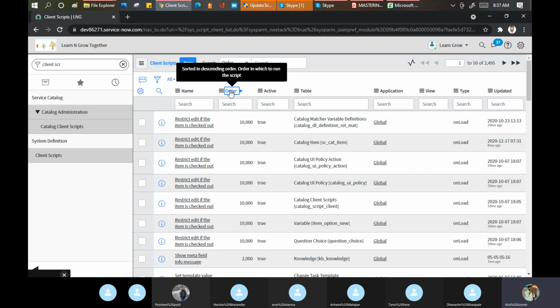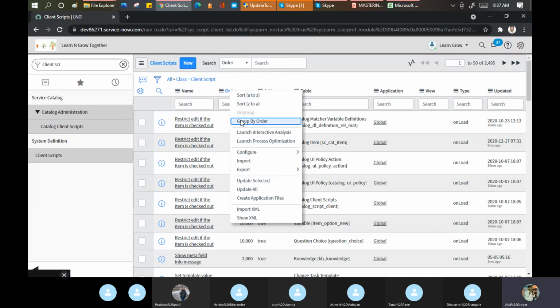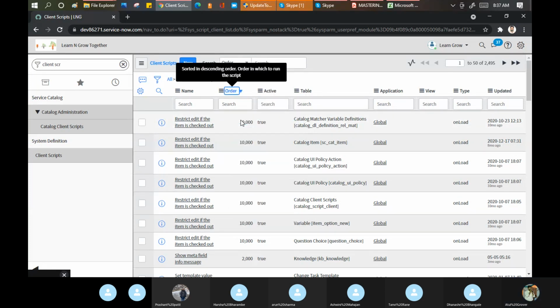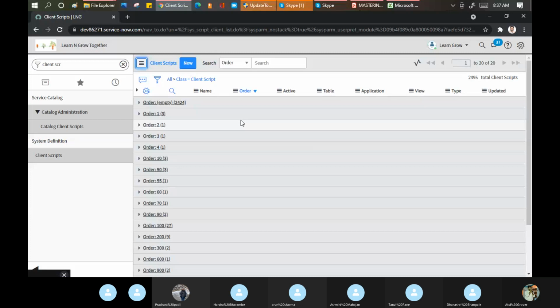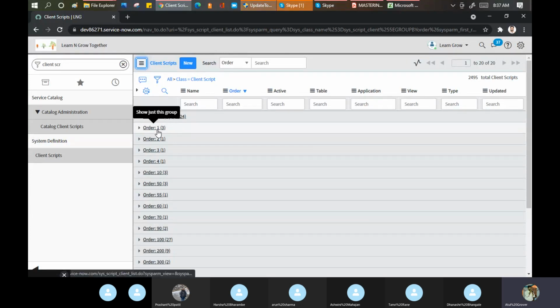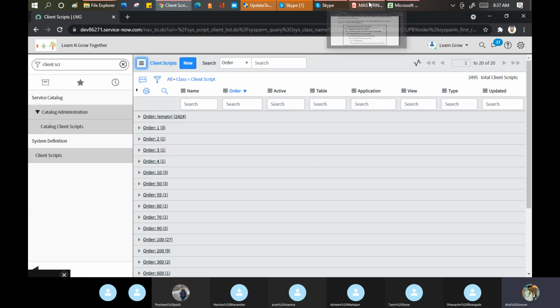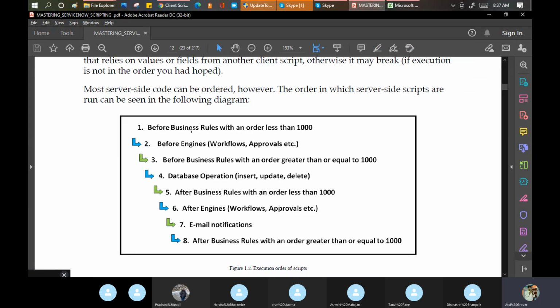Okay, if I group by order like this, then you can see order 1, 2, 3, 4, 10, 50. It means this script should be executed, but how do you decide the order? Follow this practice. They say before business rule, the order should be less than 1,000.